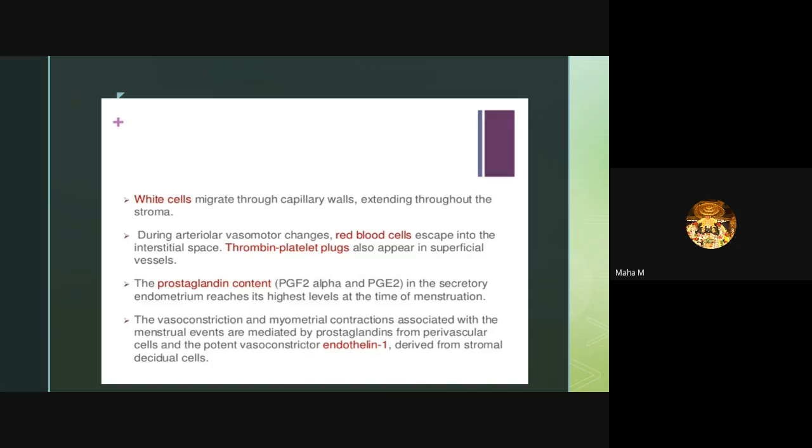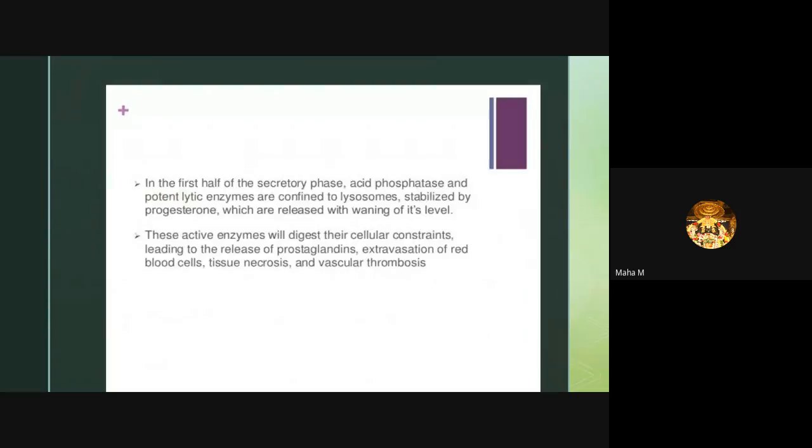the time of menstruation. The vasoconstriction and myometrial contraction associated with the menstrual events are mediated by prostaglandins from perivascular cells and the potent vasoconstrictor endothelin-1 derived from stromal cells. So menstruation has two important events, that is vasoconstriction and myometrial contractions, which are mediated by the prostaglandins and the vasoconstrictor endothelin-1.